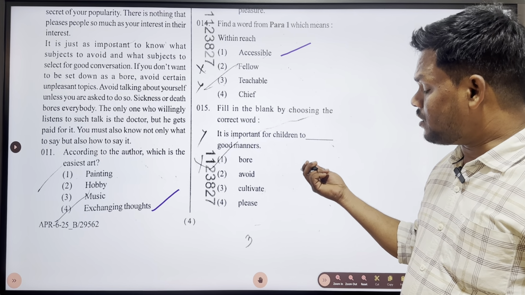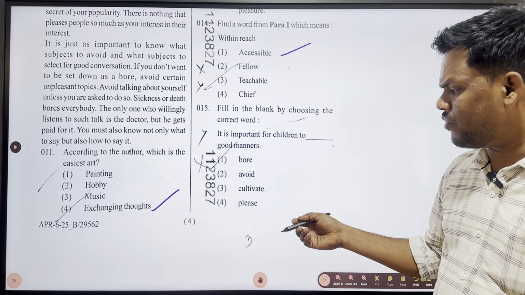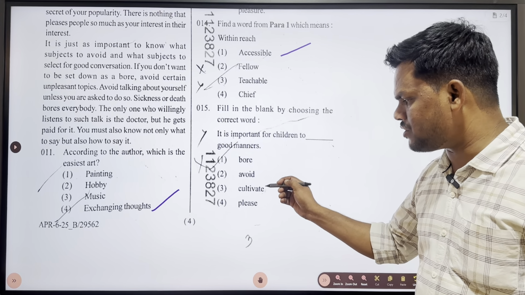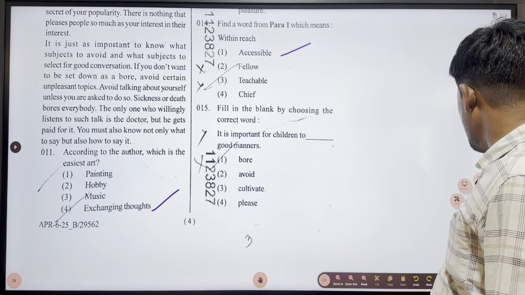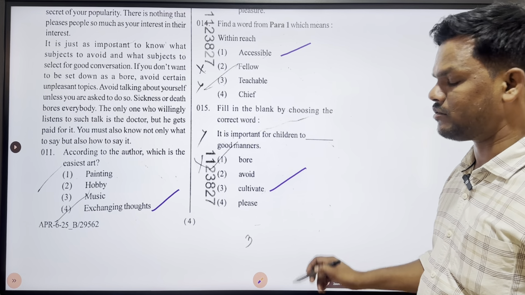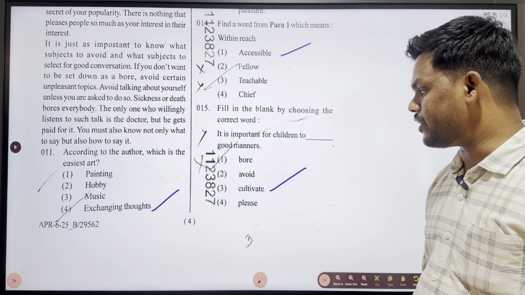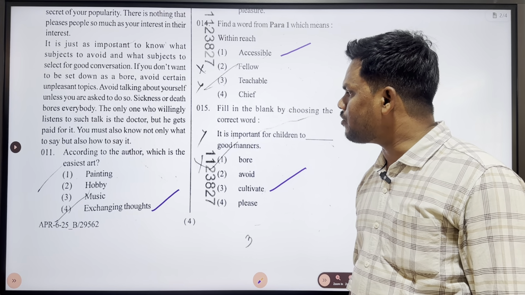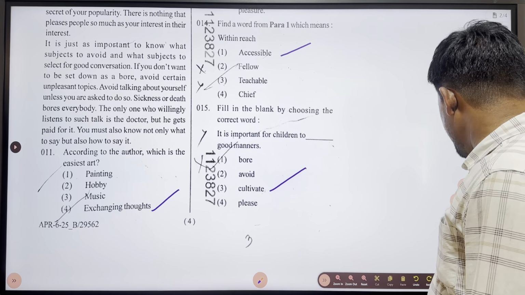In the same way, the word giving the verb meaning generate among these four options is cultivate. So these are the answers up to question number 15. Let's move on to the next one.